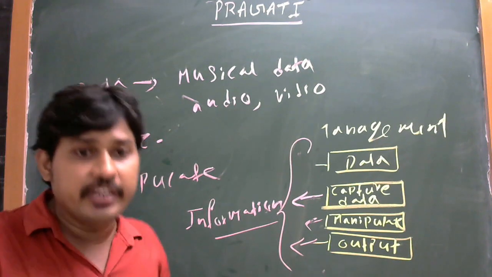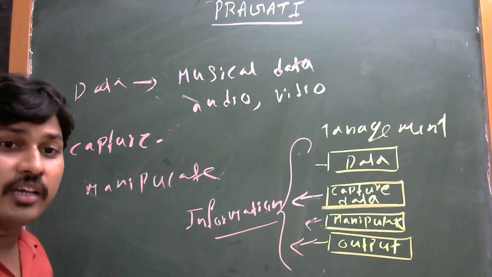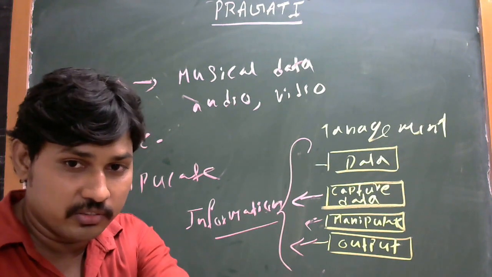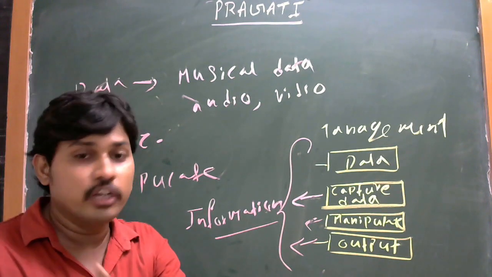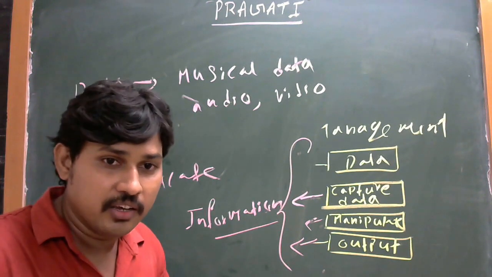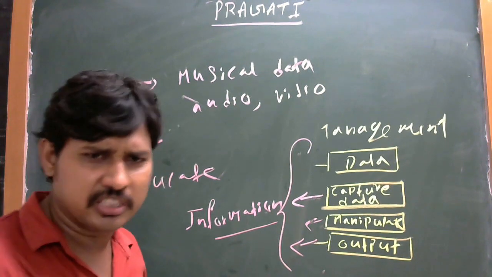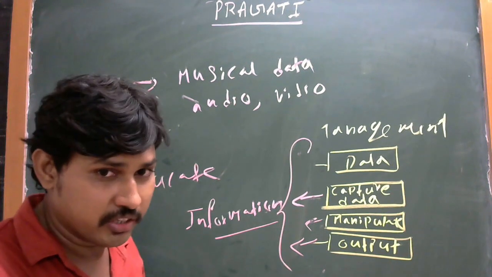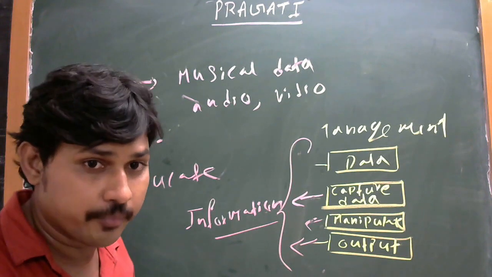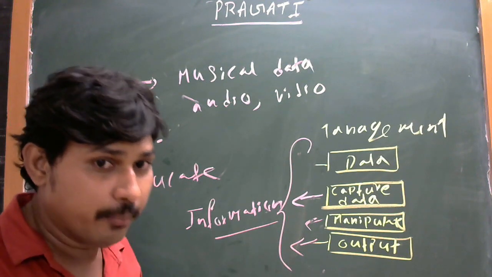Data is what we are creating. Data is only for an individual person. Our data can be used by multiple users or multiple persons. That is going to turn into information. So sometimes the data can be turned into information. Once again I am telling, sometimes the data can be turned into information.